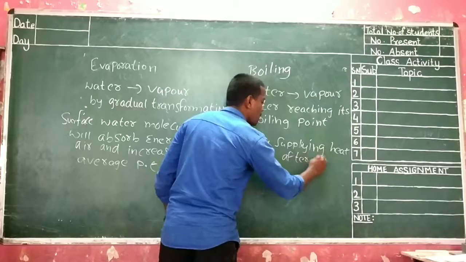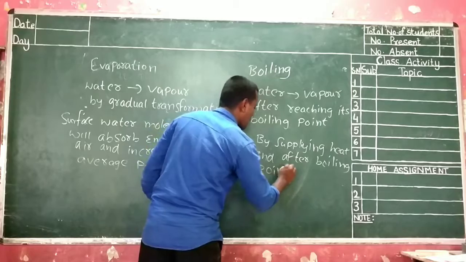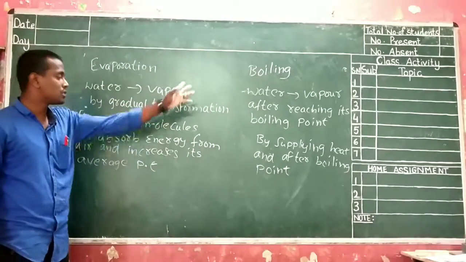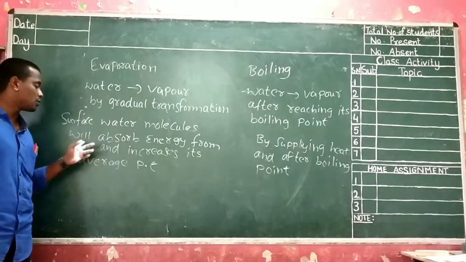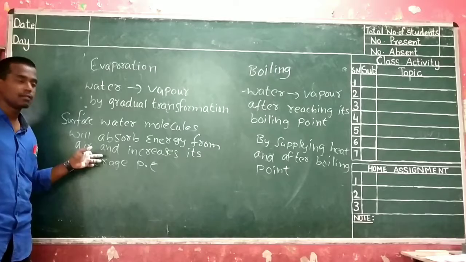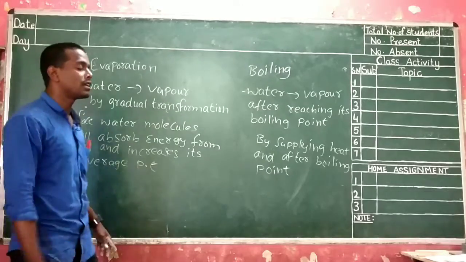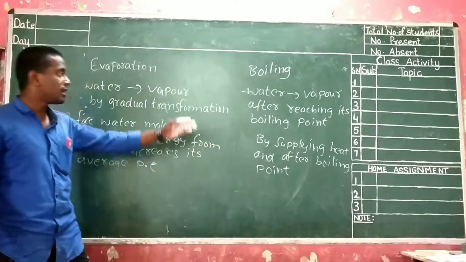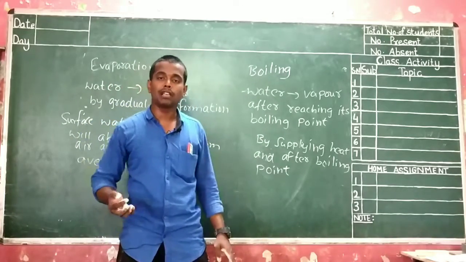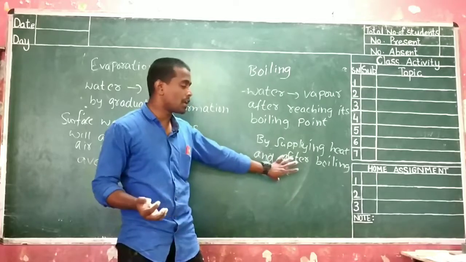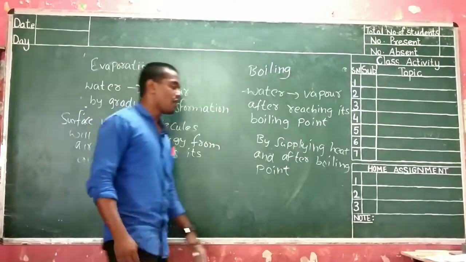Here, by supplying heat, and after reaching boiling point, the water is converted into vapor. That procedure we call boiling. How does evaporation occur? The surface water molecules absorb energy from the air, increase their average potential energy and automatically get converted into vapor. In boiling, we supply heat, then it will increase its temperature, and after reaching the boiling point, if we still supply heat, then automatically the water will be converted into water vapor.